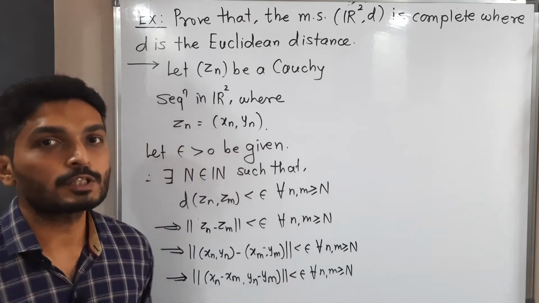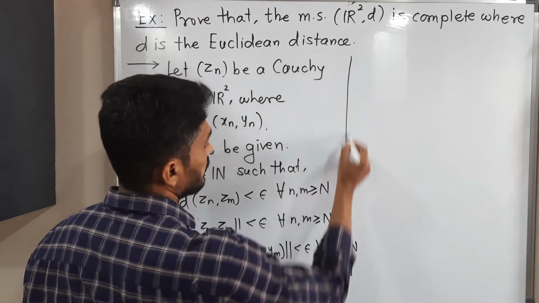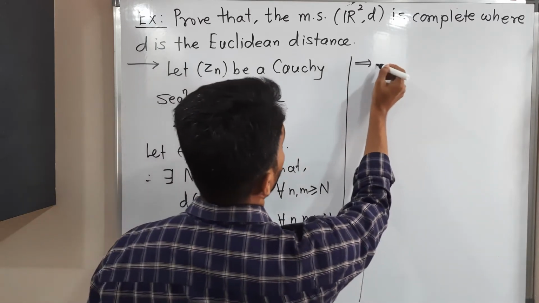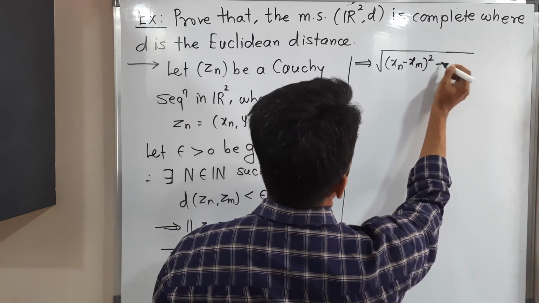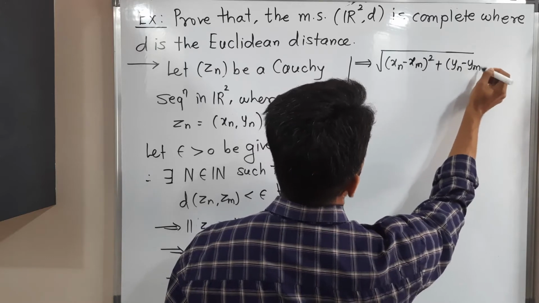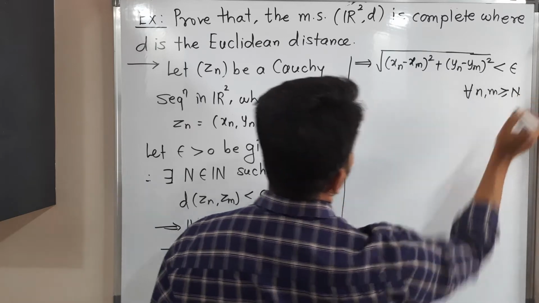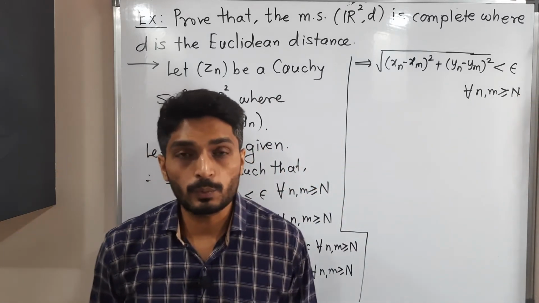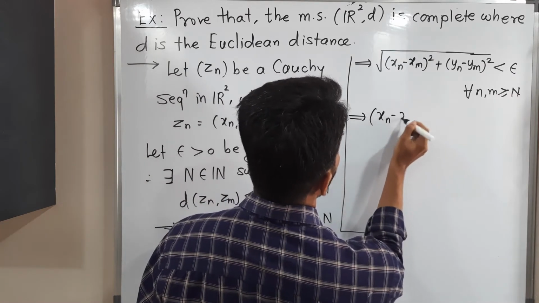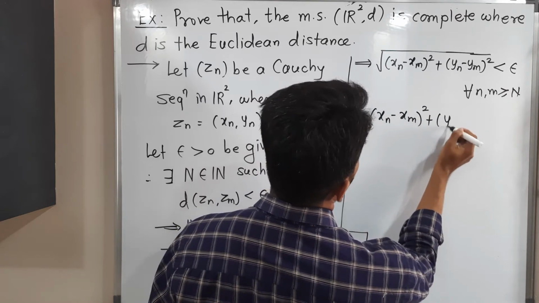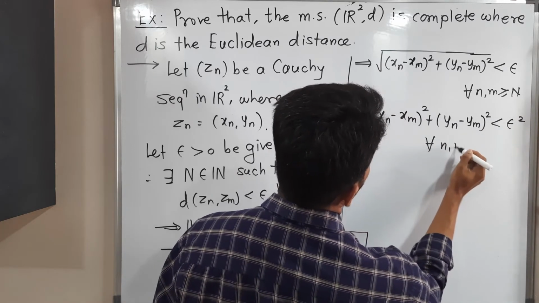So you are familiar with the definition of norm. With the help of square root, we can easily define norm. So let us use that thing here. By the definition of norm, what can we write? Square root of (xn minus xm) squared plus (yn minus ym) squared less than epsilon for all n, m greater than or equal to capital N. To remove the square root, we need to take the square of both sides. Let us do it: (xn minus xm) squared plus (yn minus ym) squared less than epsilon squared, right?